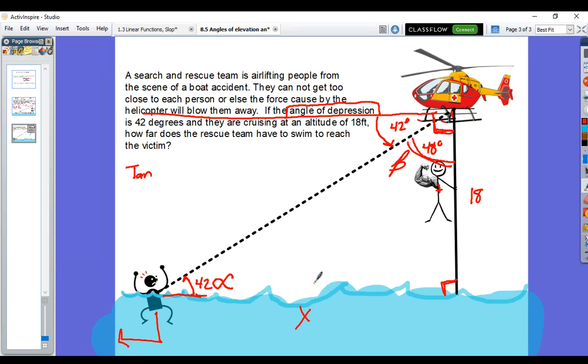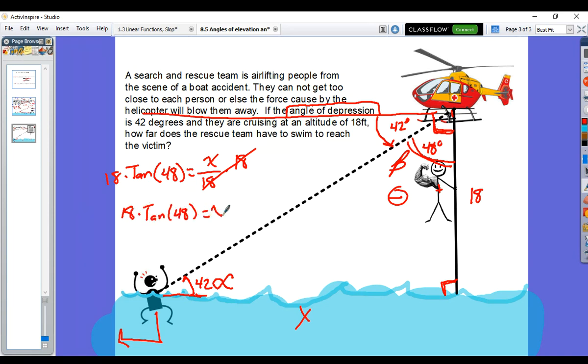Either problem you do will be right, but why not make it easier on ourselves and put the unknown on top? So let's use this as our theta. This is our reference angle, this 48. So we'll say tangent of 48 equals our opposite side, x, over our adjacent side, 18. So from here on out, we're going to multiply both sides by 18 to solve for x, to isolate x by itself. This crosses out, leaving us 18 times tangent of 48 equals our x.